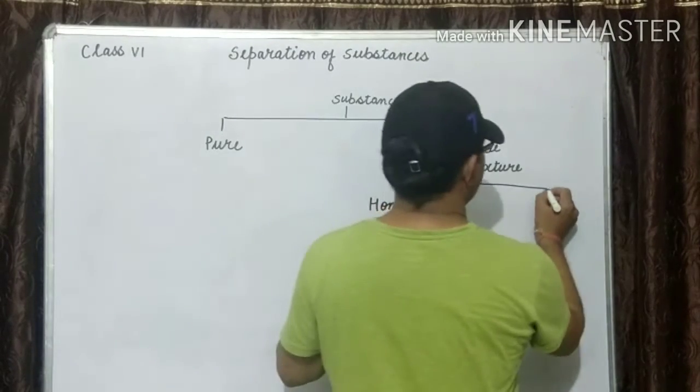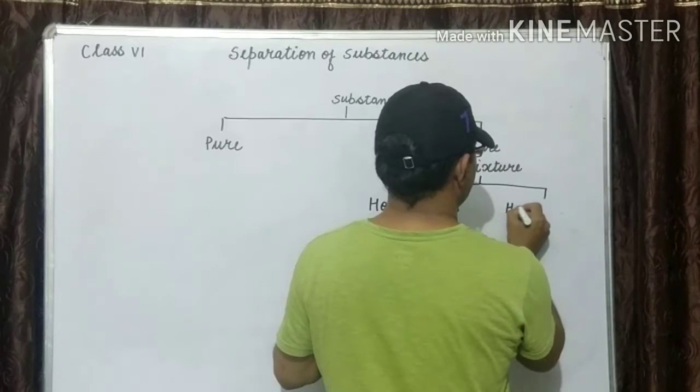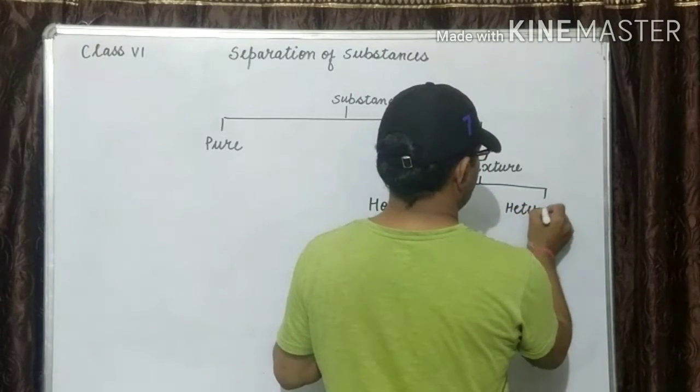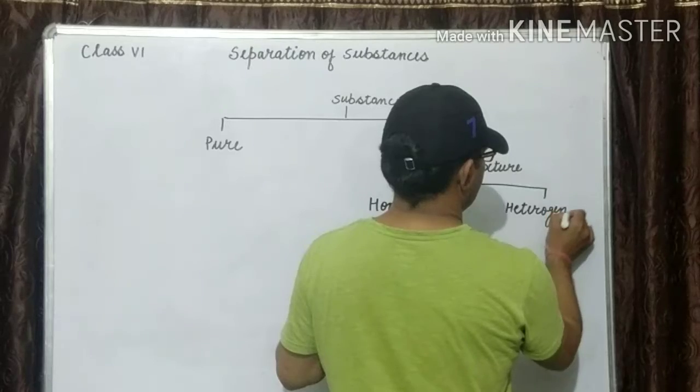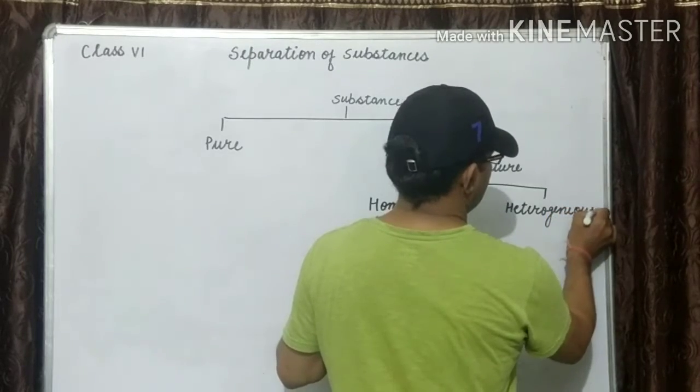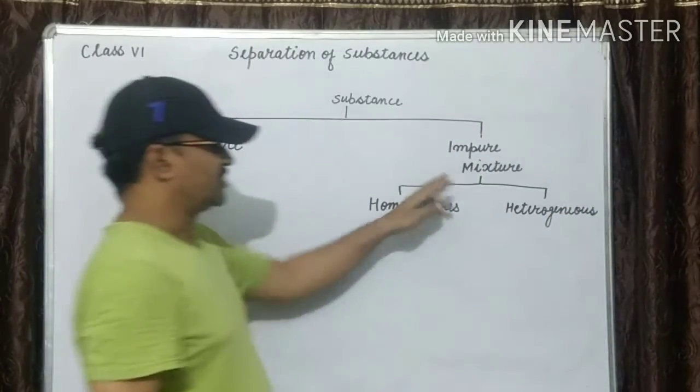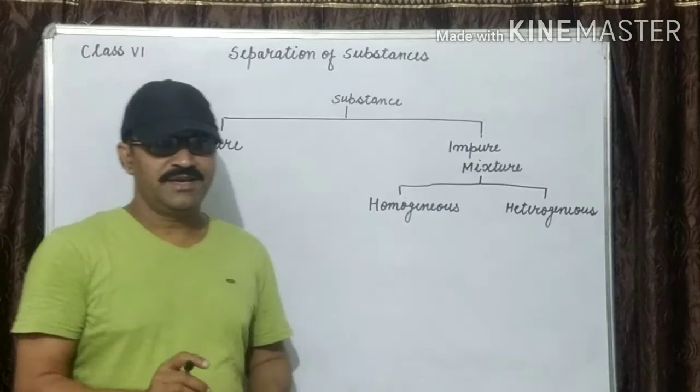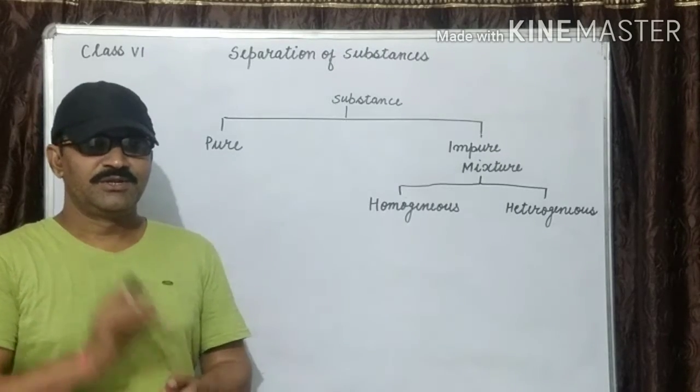Homogeneous, second is heterogeneous. So mixtures are of two types, homogeneous and heterogeneous.